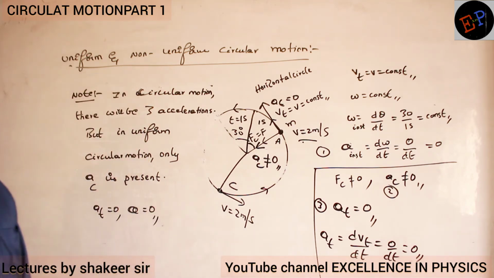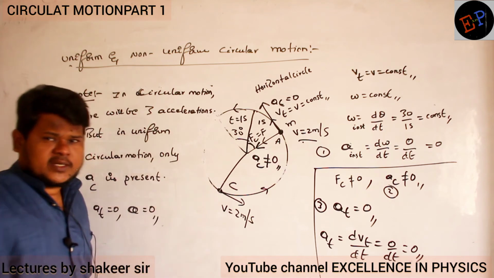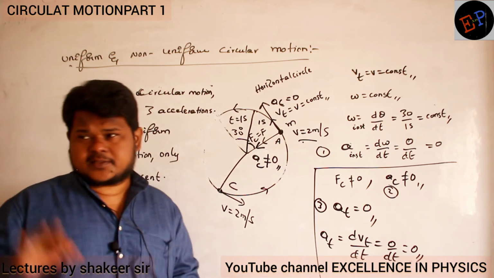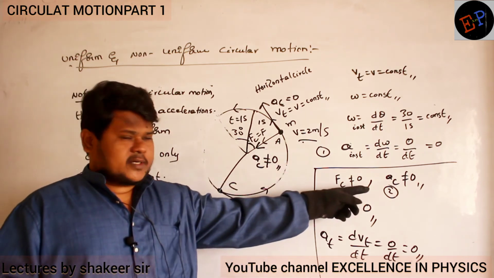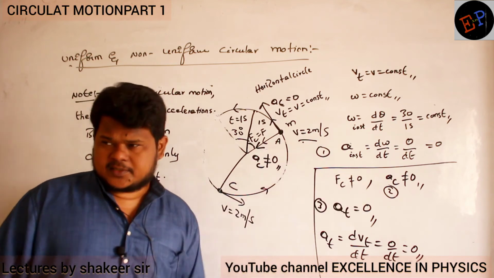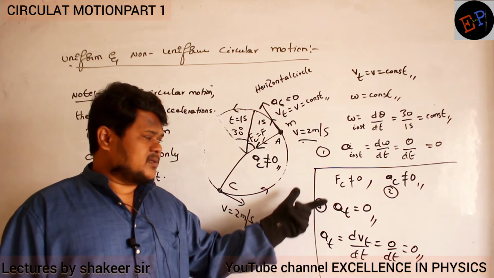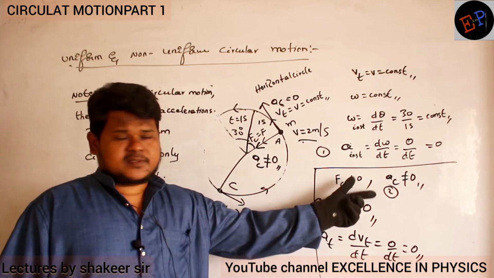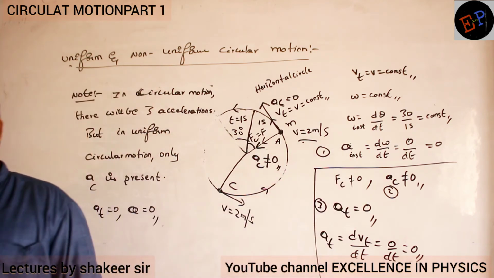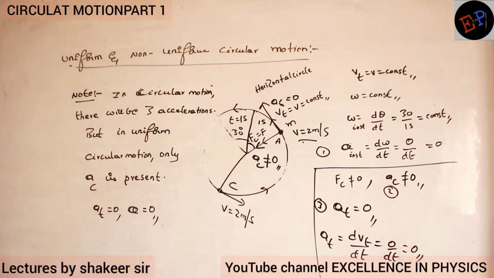So in circular motion, how many accelerations can be present? 3 accelerations: angular acceleration, centripetal acceleration, tangential acceleration. But in uniform circular motion, we have only centripetal acceleration. The remaining 2 accelerations will become 0. Fine? That's it.